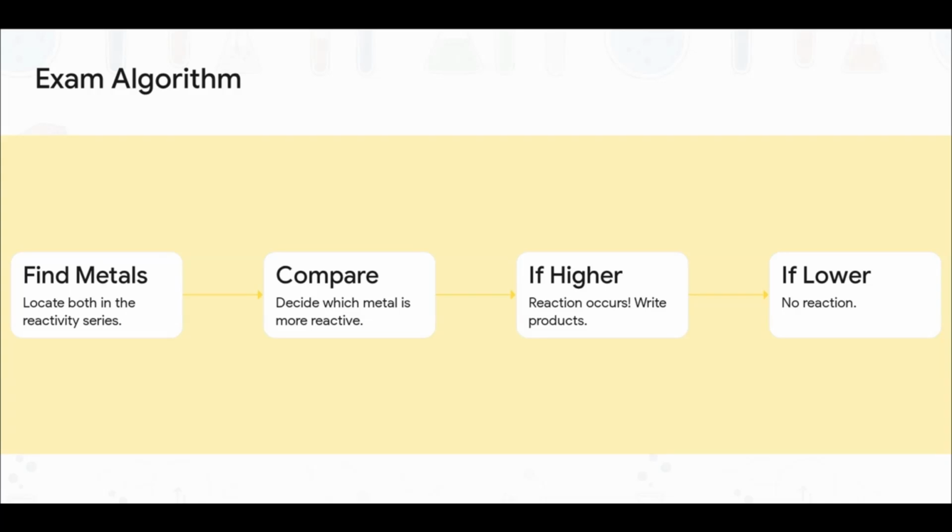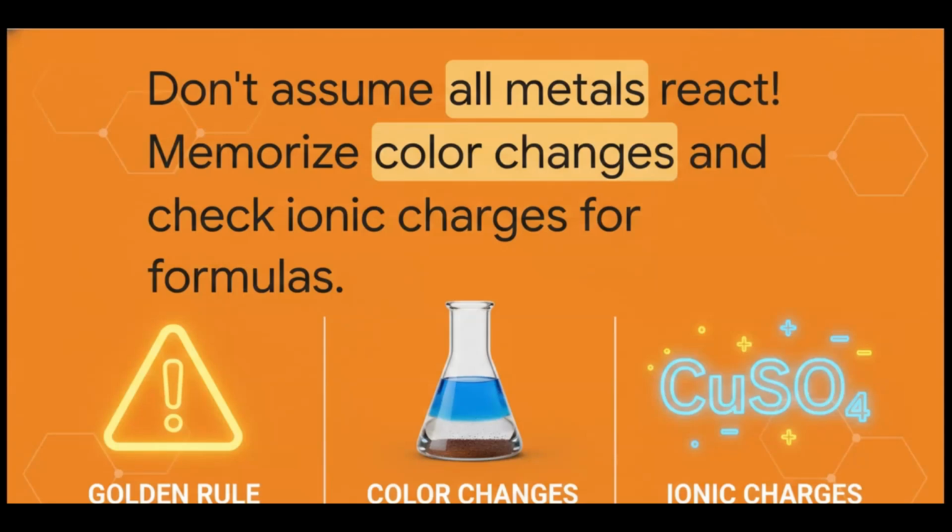Step 1, find both metals in your freshly memorized reactivity series. Step 2, decide which metal is more reactive. Step 3, if the metal being added is higher on the list, boom, a reaction occurs. Write down the new compound, the displaced metal, and whatever expected color changes there are. Step 4, if the added metal is lower on the list, don't overthink it, just confidently write no reaction and move on. But please, be careful to avoid these super common traps that cost students points all the time.